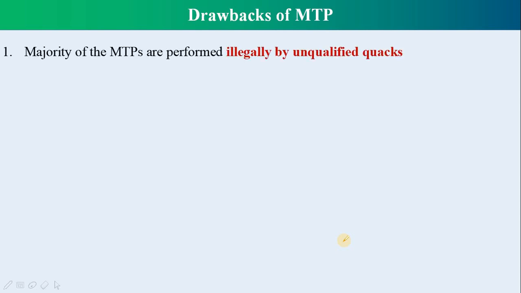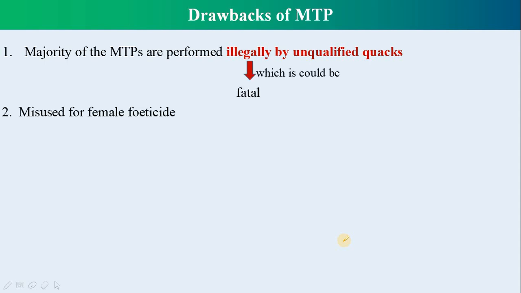Moving on to the drawbacks of MTP. The first drawback of MTP is that most of the time it is performed illegally by unqualified doctors, which could be fatal to the mother. Secondly, it is misused for female feticide, that is, to destroy the female fetus. So these are the two important drawbacks of MTP.